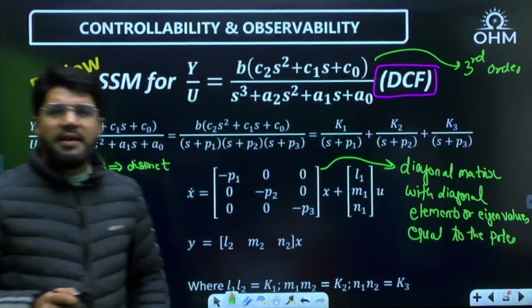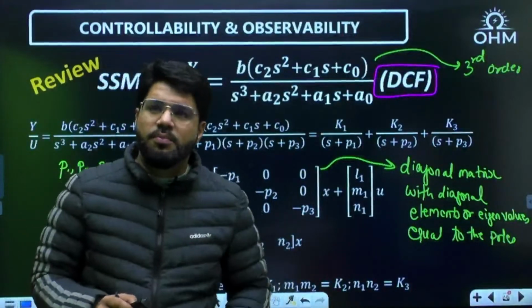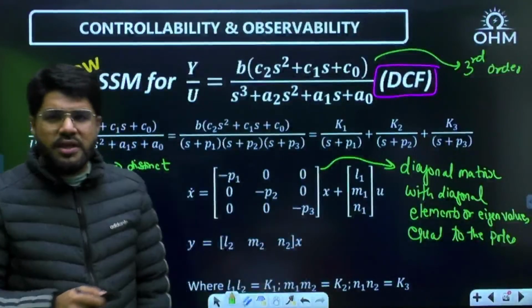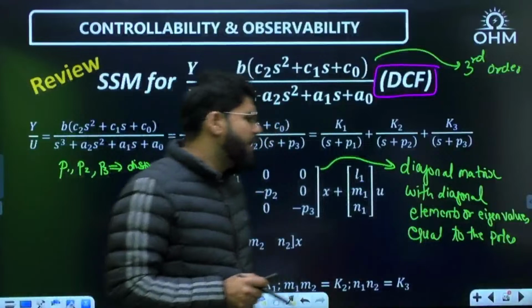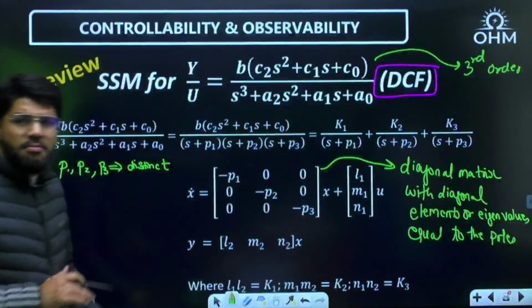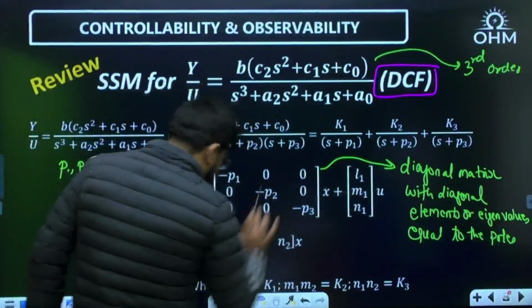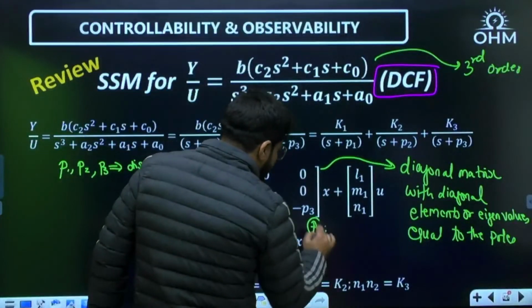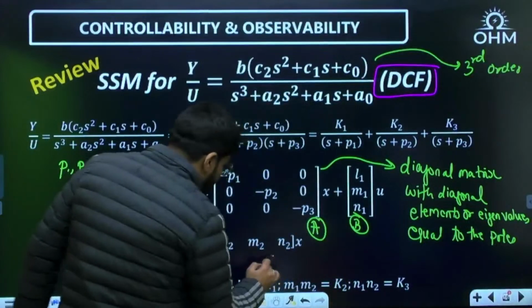So you get a diagonal matrix with all the diagonal elements equal to the poles, and for a diagonal matrix, the diagonal elements also represent the eigenvalues directly. So all the diagonal elements, or eigenvalues, are equal to the poles of the control system, plus some matrix B into u, and y equal to Cx. Okay, so this is your A matrix, this is your B matrix, and this is your C matrix.